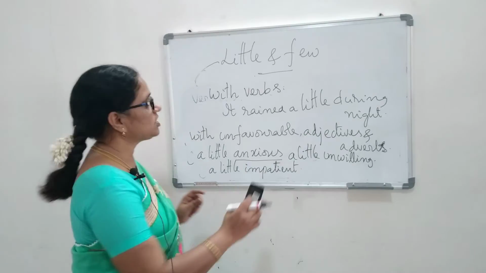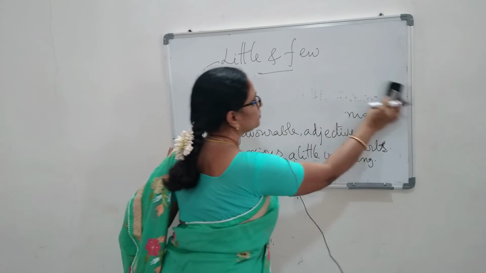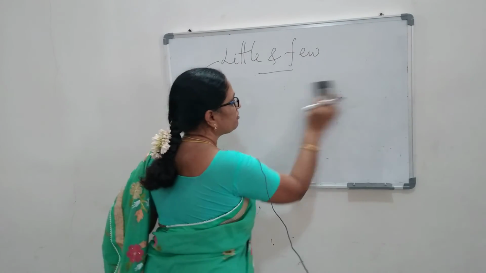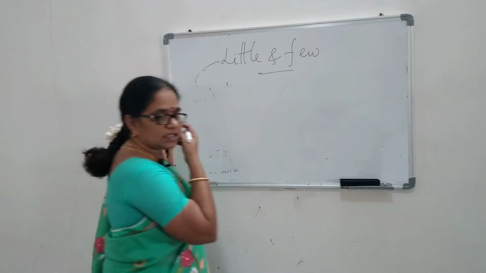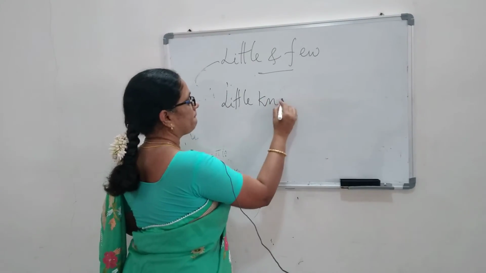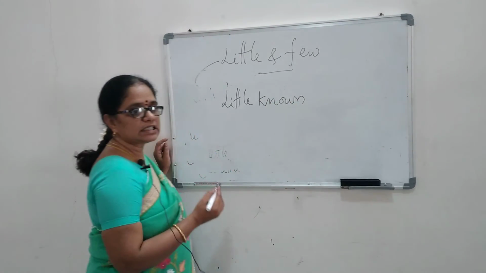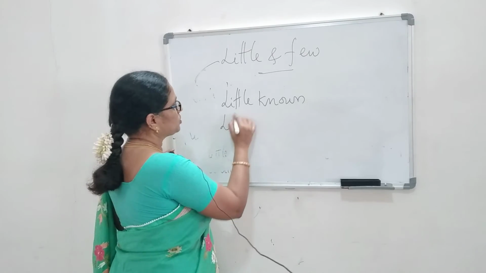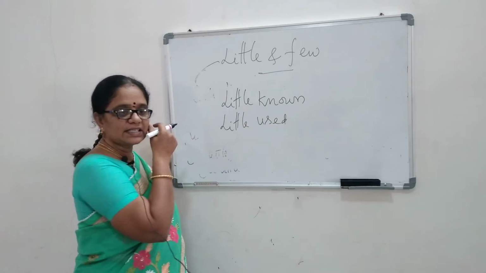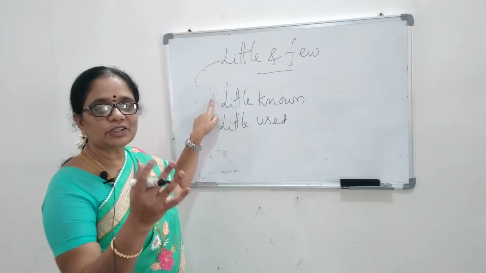Only one tip I just would like to know. Let all of you learn how will we use this. Little known and the other one little used. So when I say little known, that means I don't know.